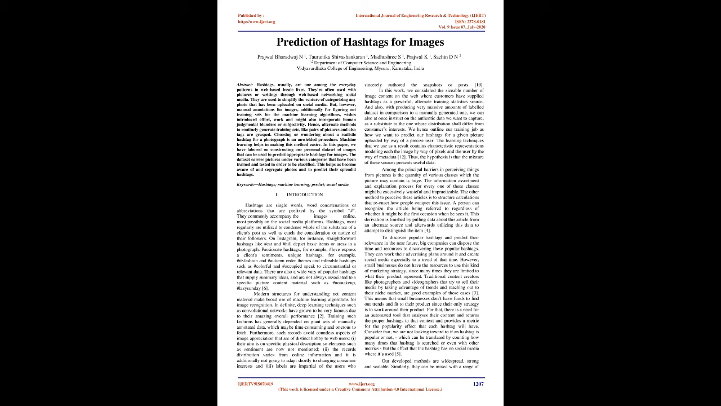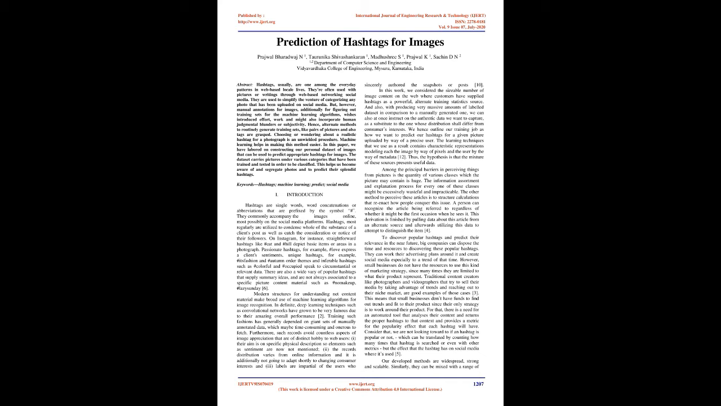Second, the data's distribution differs from online data, and it is not actually authored as the images or posts. In this work, we considered the sizable amount of image content on the web where users have supplied hashtags as a powerful, alternate training data source. And also, with producing very large amounts of labeled data compared to a manually generated set, we can directly train on the actual data we want to capture, instead of one whose distribution may differ from consumers' interests. We thus define our training task as how to predict hashtags for a given picture uploaded by a specific user.